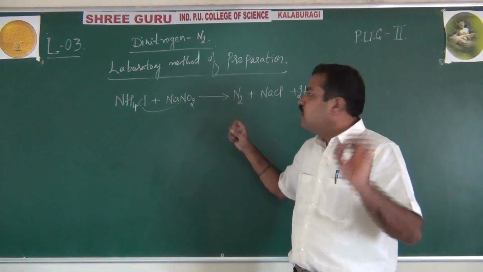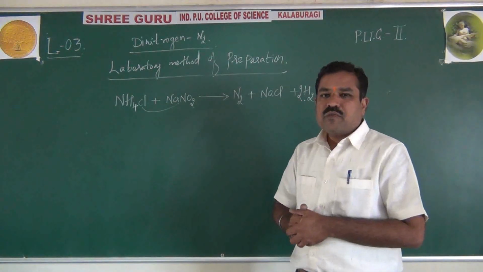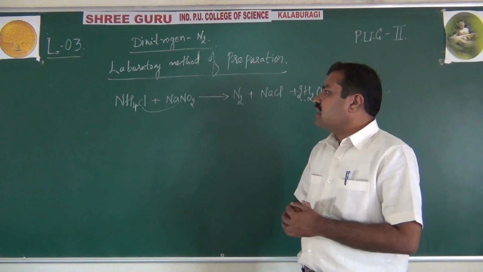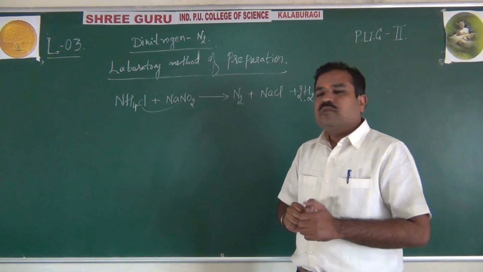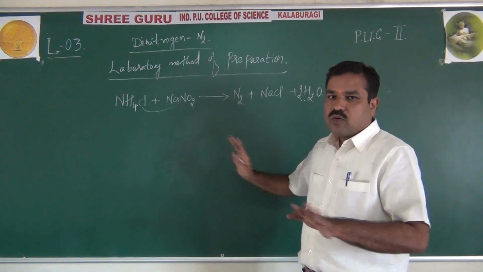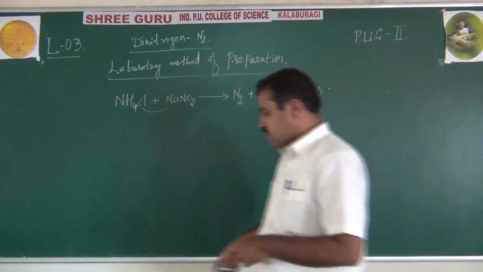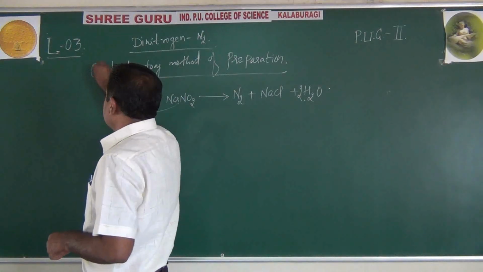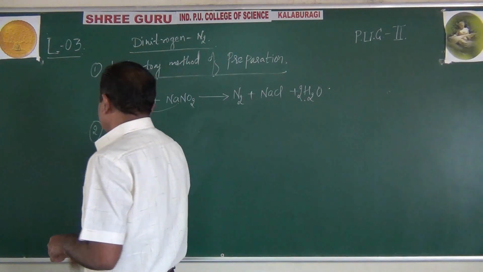Simple explanation. Dinitrogen can be prepared in the laboratory by the reaction of aqueous ammonium chloride with the aqueous sodium nitrite solution. Simple. Over. This is the laboratory method. Okay. Right. Apart from this, nitrogen can also be prepared by